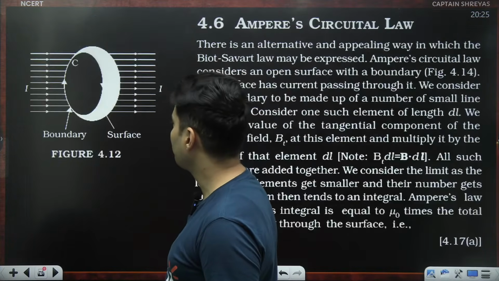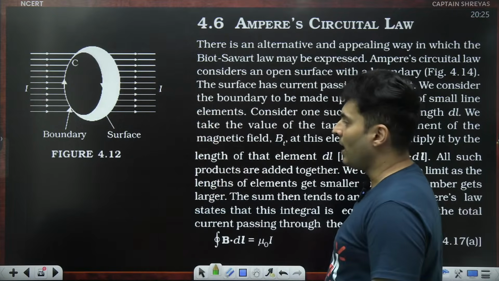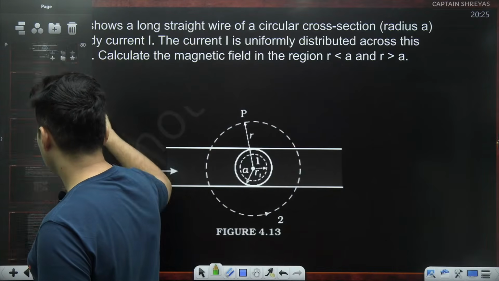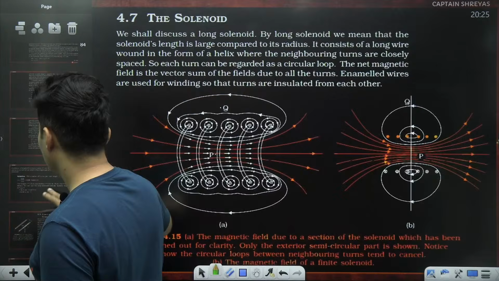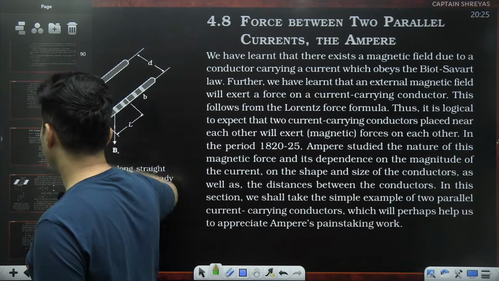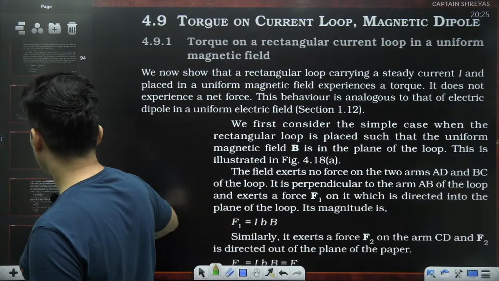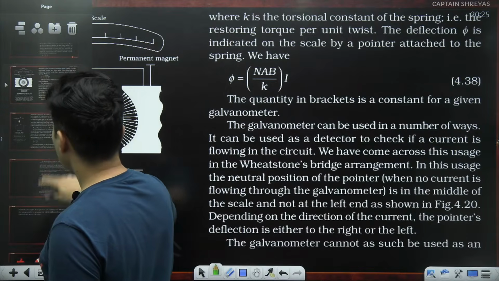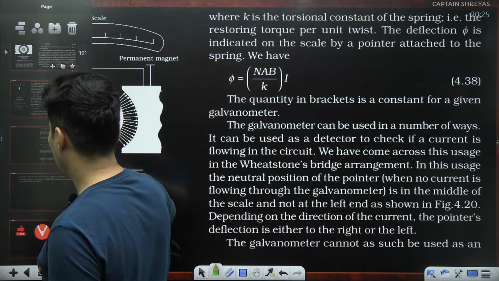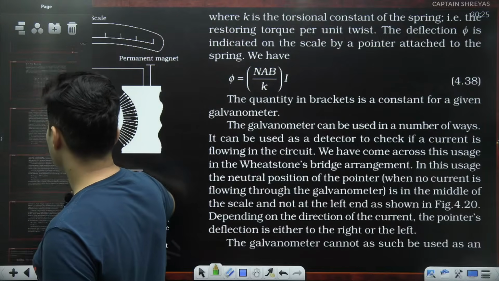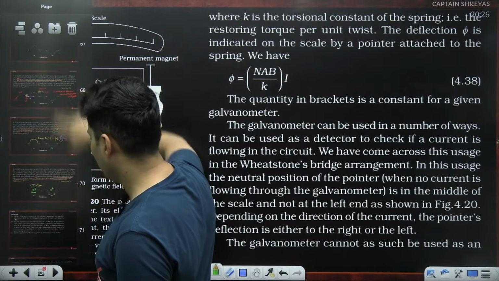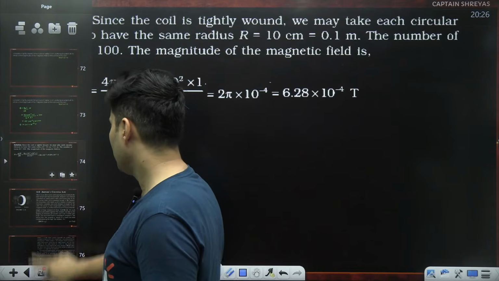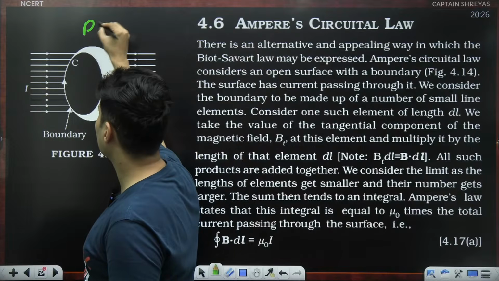Awesome, guys. Now this part, starting from Ampere's law, we'll be doing it in part 2. There are many things over here. Ampere's law, then the solenoid, then the toroid, force between two parallel currents, torque acting, then circular loop as magnetic dipole, then your galvanometer functionality, all these things in the second part. So today we have done till here. This will come in part number 2.